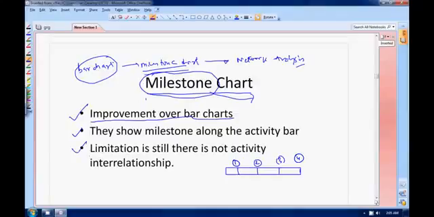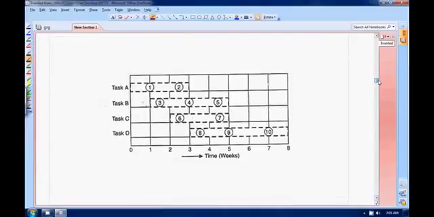Limitations, as you can guess, this is a very slight improvement only. Limitations are still there. There is no activity interrelationship. So this is an example of milestone chart. As you can see here, it is very similar to bar chart, exactly similar to bar chart, but you have these intermediate milestones mentioned here, that will help you better review the project.